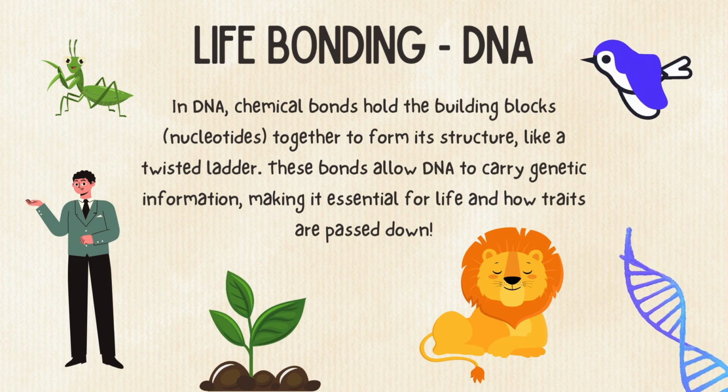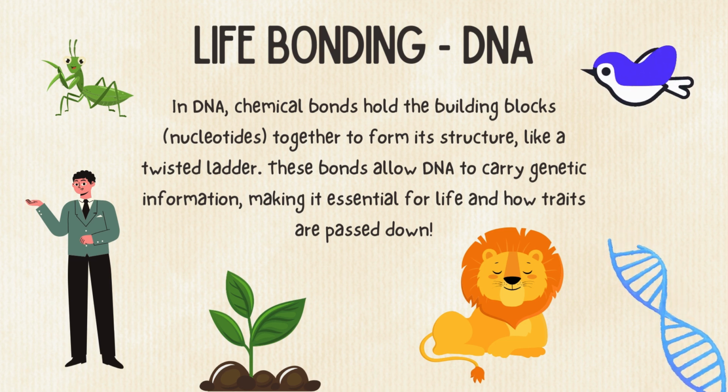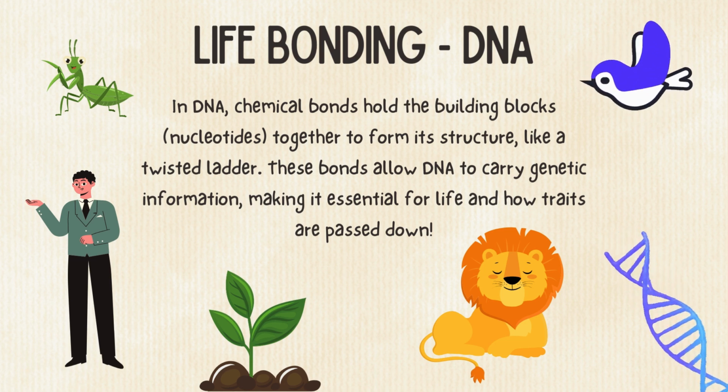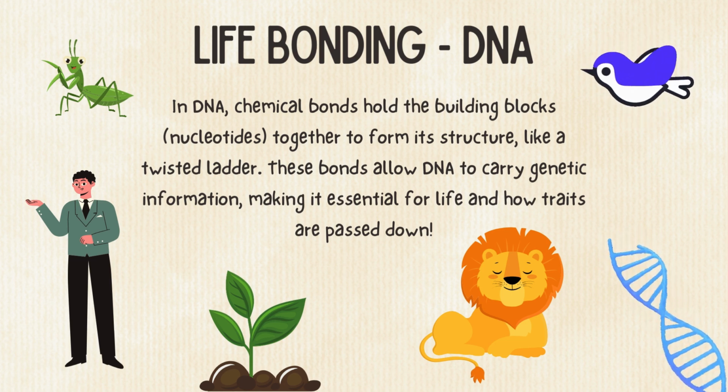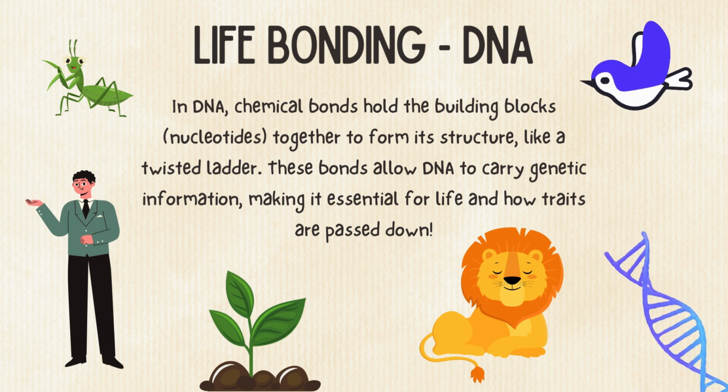Life bonding. DNA. In DNA, chemical bonds hold the building blocks together to form its structure, like a twisted ladder. These bonds allow DNA to carry genetic information, making it essential for life and how traits are passed down.